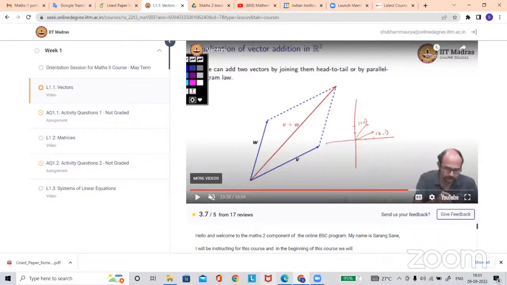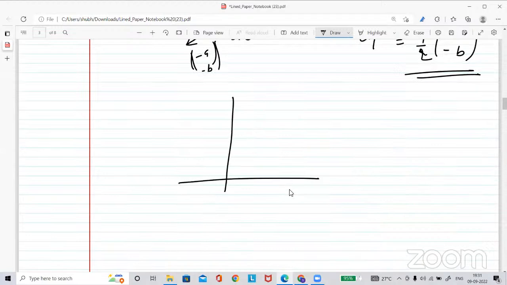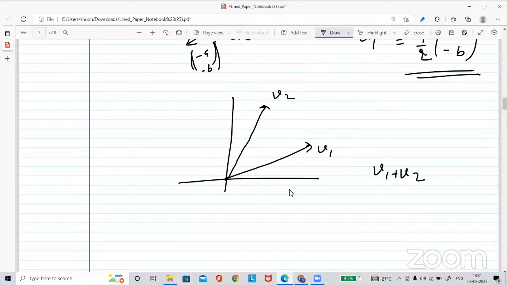So let me tell you that idea also. Suppose you have two vectors, this one and this one. These two different vectors are here. Let's say this is v1 and this is v2. When you add v1 plus v2, what will happen? Let's say v1 is ab and v2 is a prime b prime. When you add these two vectors, what will the obtained vector be? Let's say I am getting v3, which is v1 plus v2.